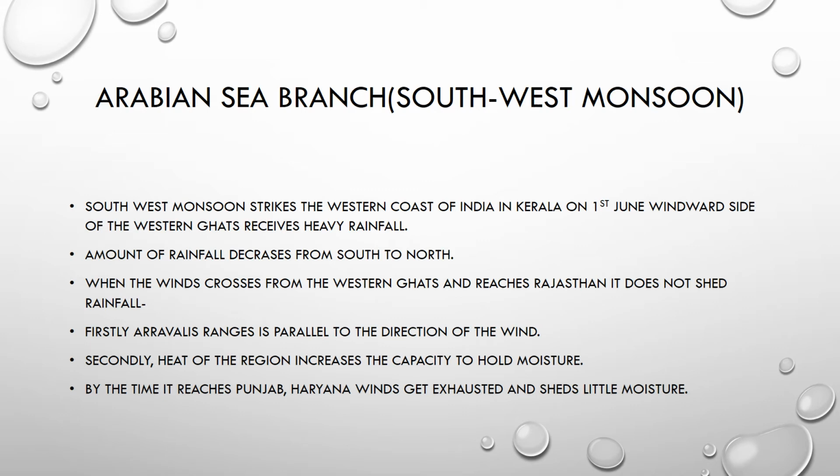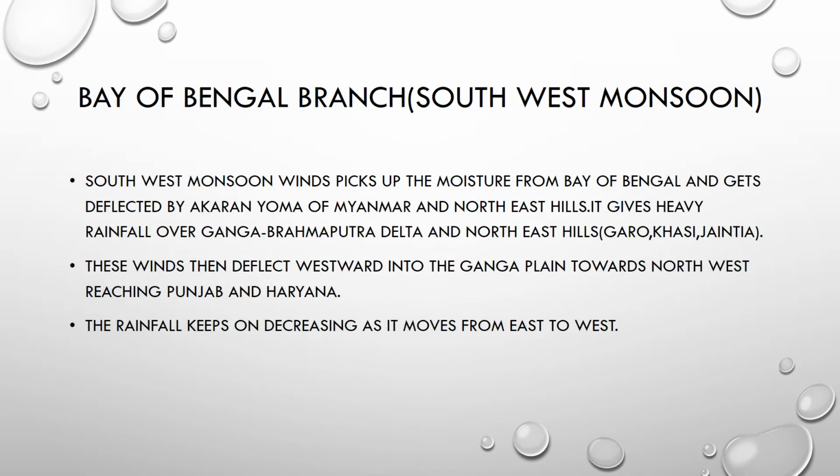Windward side of the Western Ghats receives heavy rainfall. Amount of rainfall decreases from south to north. When the wind crosses the Western Ghats and reaches Rajasthan, it does not shed rainfall. Firstly, the Aravalli ranges are parallel to the direction of the wind. Secondly, the heat of the region increases the capacity to hold moisture. By the time it reaches Punjab and Haryana, the wind gets exhausted and sheds little moisture.